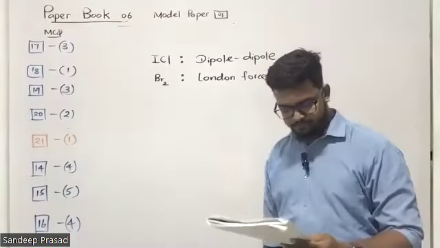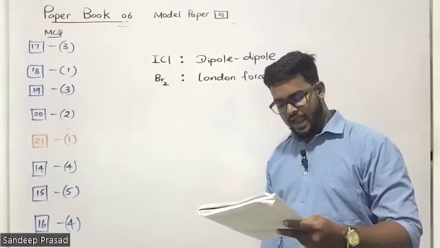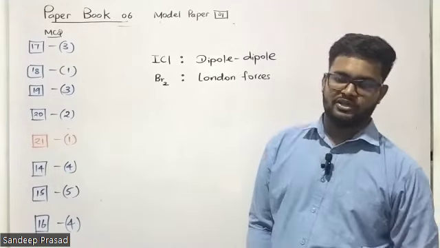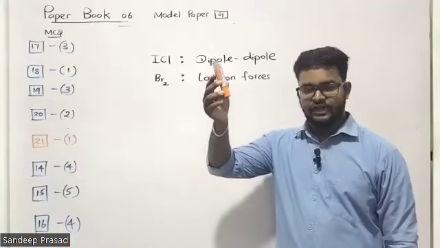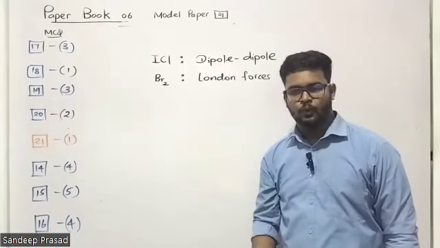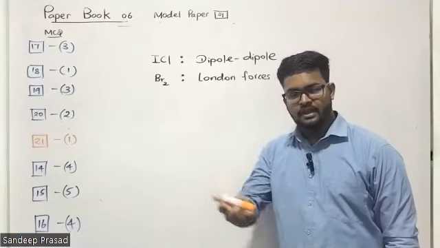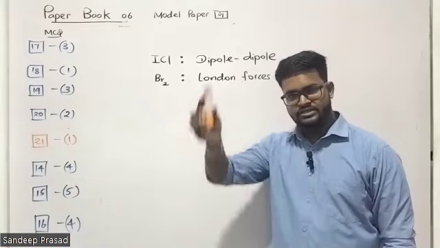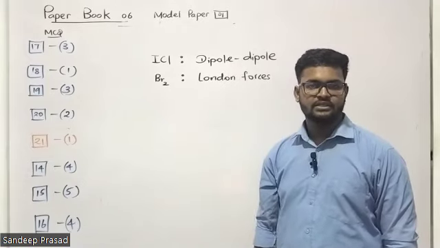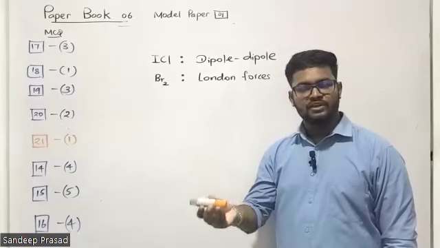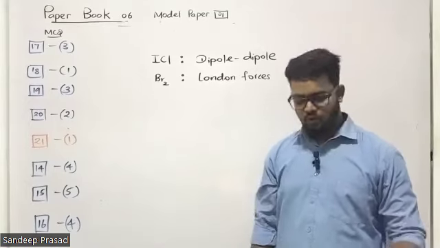Question number 22. Cathode rays are deflected towards the magnetic poles in the presence of a magnetic field. What do you think? They have given that cathode rays are deflecting towards the north pole or south pole. Magnetic poles means north pole or south pole. Is that the way we learn? No. Cathode rays are moving perpendicular to the magnetic field. So the first statement is wrong.